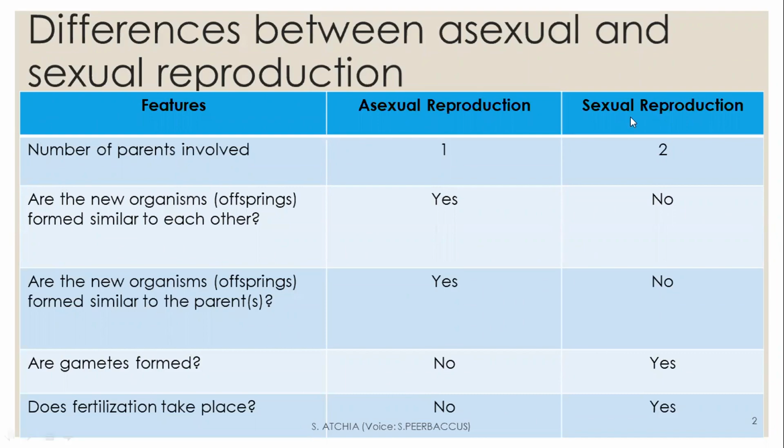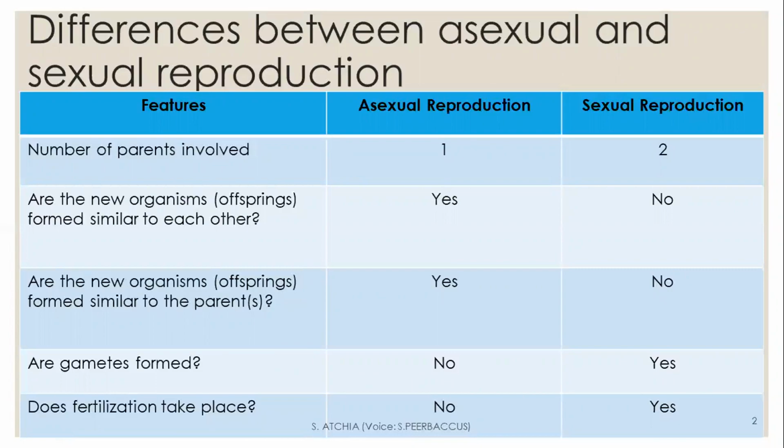Asexual reproduction and sexual reproduction. The number of parents involved in asexual is 1, in sexual 2. Are the new organisms formed similar to each other? Asexual yes, sexual no. Are the new organisms formed similar to the parents? Asexual yes, sexual no. Are the gametes formed? In asexual no, in sexual yes. Does fertilization take place? In asexual reproduction no, in sexual reproduction yes.